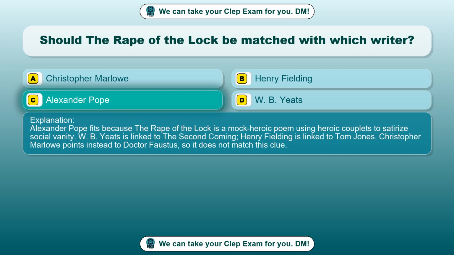Alexander Pope fits because The Rape of the Lock is a mock-heroic poem using heroic couplets to satirize social vanity. W. B. Yeats is linked to The Second Coming. Henry Fielding is linked to Tom Jones. Christopher Marlowe points instead to Dr. Faustus, so it does not match this clue.